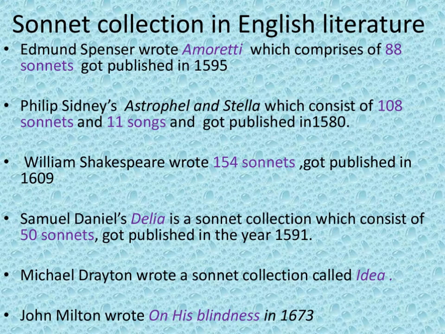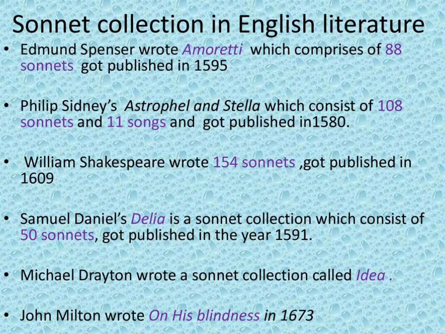Next comes Samuel Daniel's Delia. It is a sonnet collection which consists of 50 sonnets and was published in the year 1591. Next one is Michael Drayton, who wrote a sonnet collection called Idea. Next it is John Milton, who wrote On His Blindness, and it was published in the year 1673.